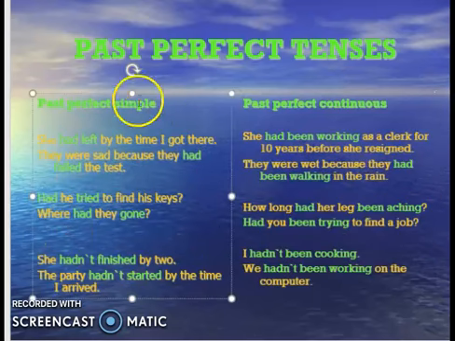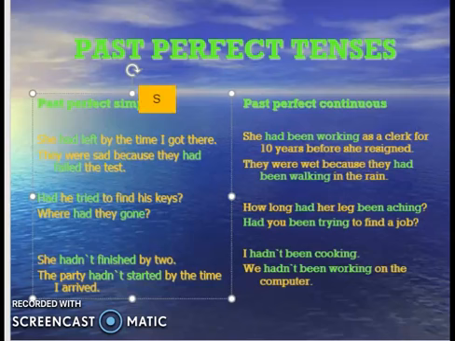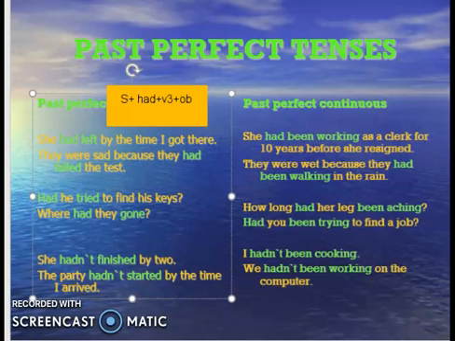Past perfect simple, if we talk about the basic rule of this, is subject plus had plus main verb's third form and then object. So this is basically the rule.